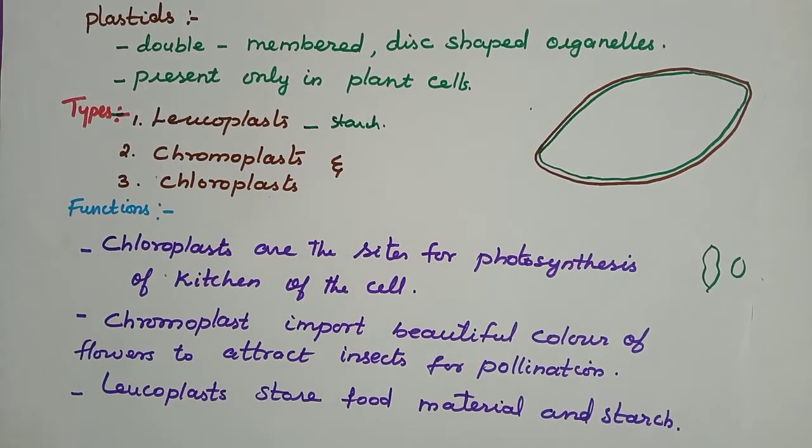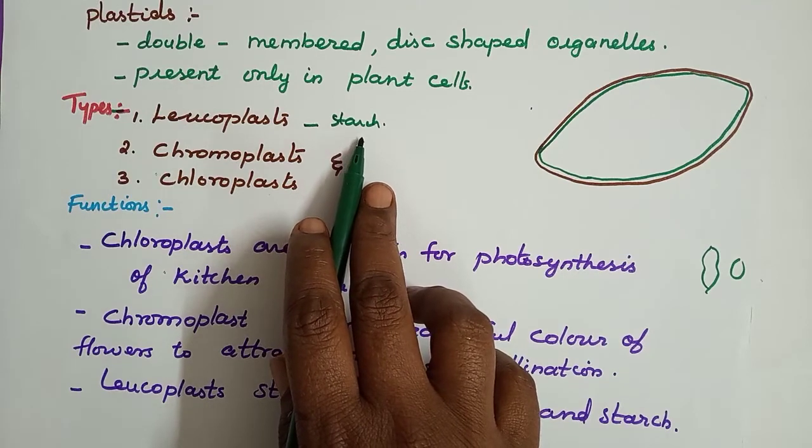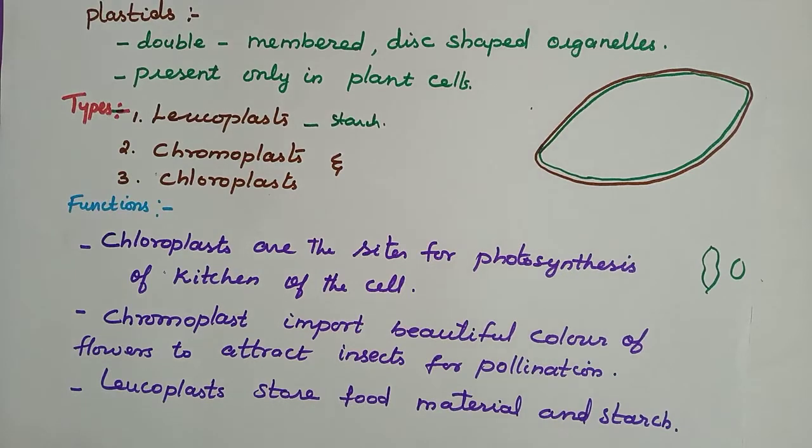They are cylindrical or rounded in shape, and they take part in storage of food as starch. They will not store above the soil, they store under the soil.